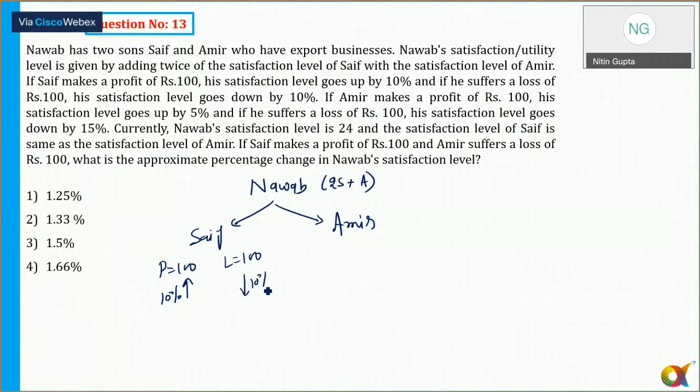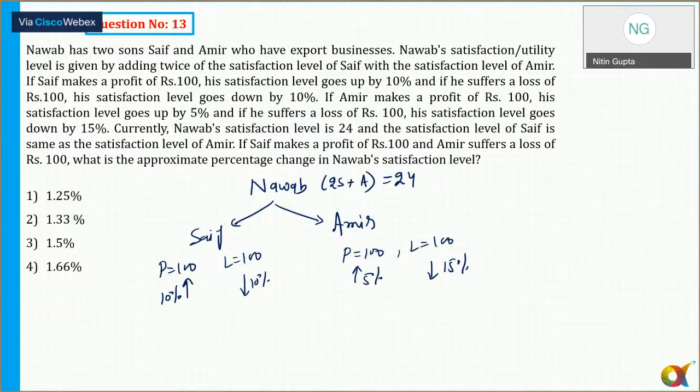If Amir makes a profit of 100, his satisfaction level goes up by 5%. And if he suffers a loss of rupees 100, his satisfaction level goes down by 15%.